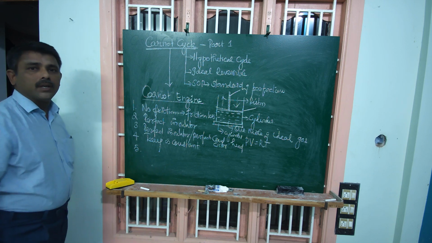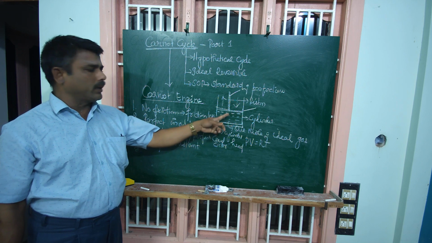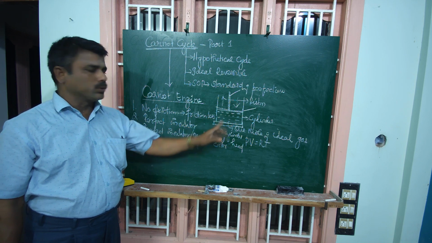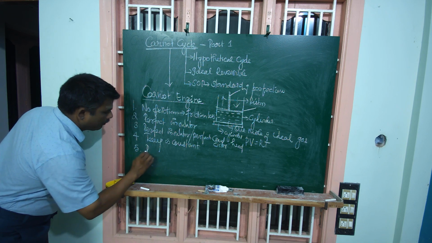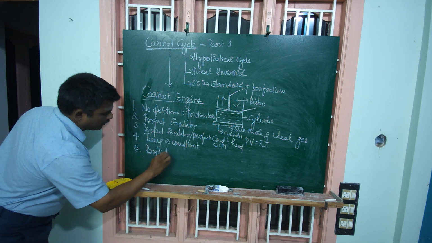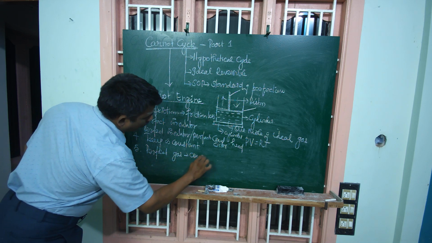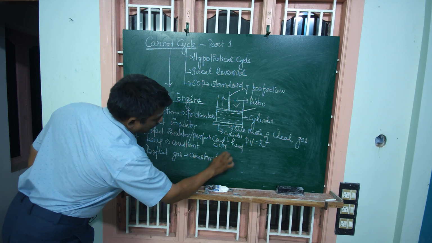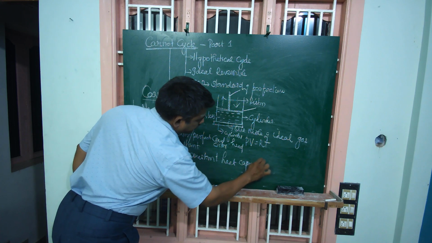Assumption 5. The working fluid used to transfer heat from source to engine, and similarly engine to sink, is a perfect gas with constant heat capacity.